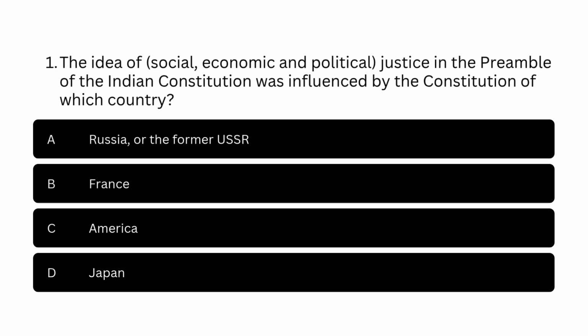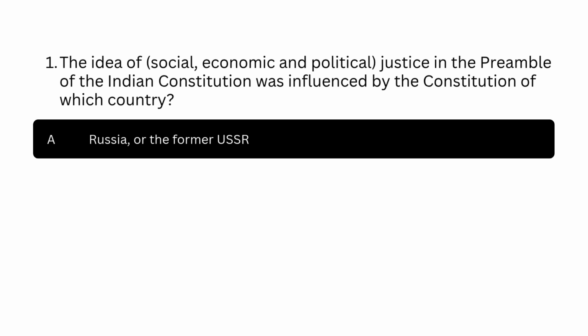Question number 1. The idea of social, economic and political justice in the preamble of the Indian Constitution was influenced by the constitution of which country? Option A. Russia, or the former USSR. Option B. France. Option C. America. Option D. Japan. The correct answer is option A. Russia, or the former USSR.